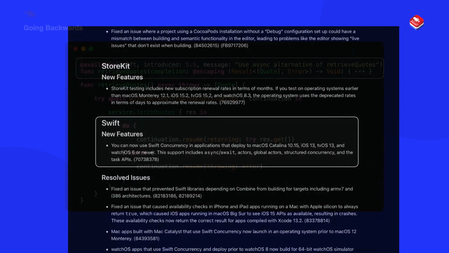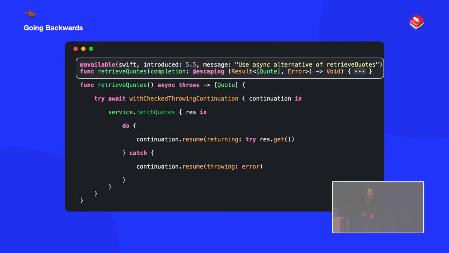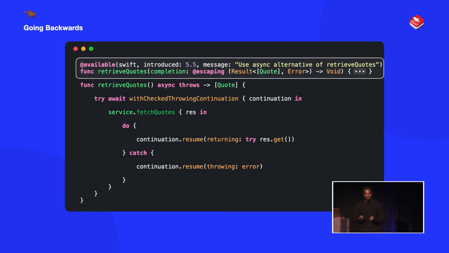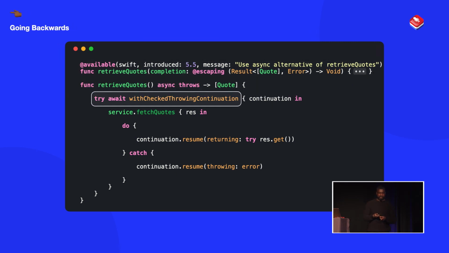Another thing you can do is use something called a continuation. With this example here, I've got two implementations of the same function. We have the closure-based example at the top. But if you look at the second example, I've created a continuation here. What a continuation allows you to do, essentially, is bridge the gap between your old legacy code and your new Swift concurrency implementation.